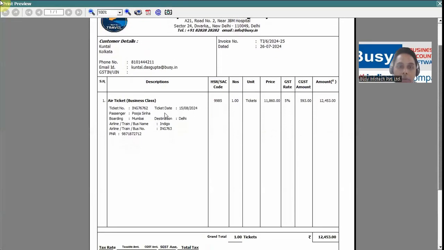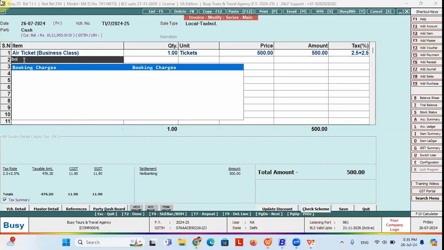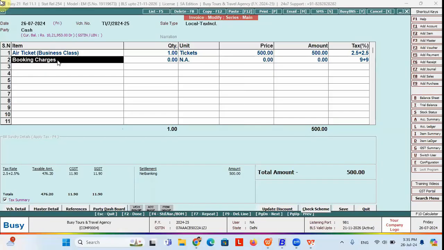You can see all the information is coming: the ticket number, ticket date, passenger details, airline details, PNR details, all are coming here. If you want to add booking charges also in your invoice, you can use this item called book, or you can create an item with the name called booking charges. You can mention your booking charges over here. You are taking a booking charge of 100 rupees against raising an invoice to the party.